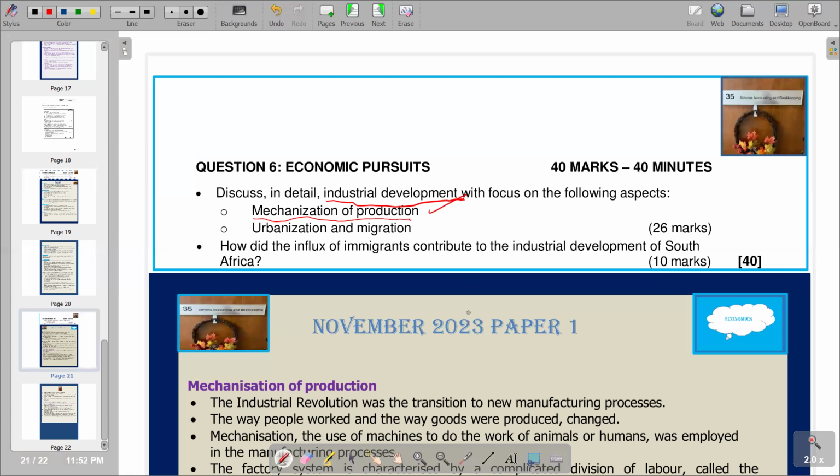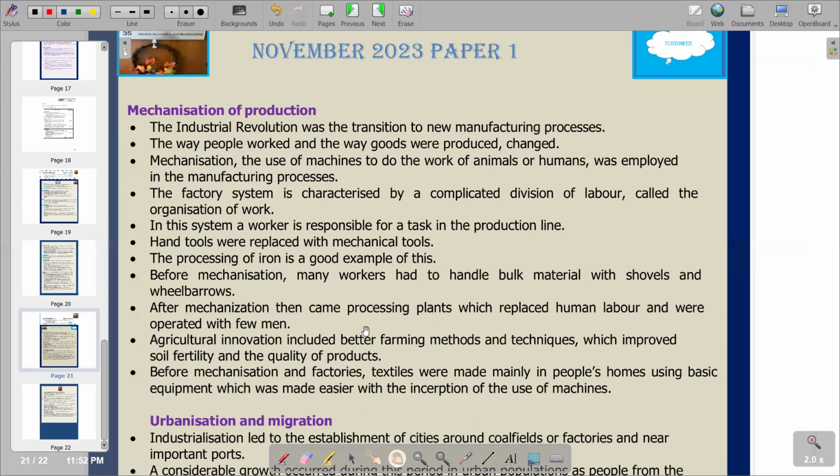On our answer section, we can go down and try to see the explanation. This is the answer section where we are now answering the question in the main body. Our first statement is: the industrial revolution was the transition to new manufacturing processes. So the industrial revolution explains the transition that took place in the manufacturing process. And obviously this transition is also described by the replacement of human labor with machines.